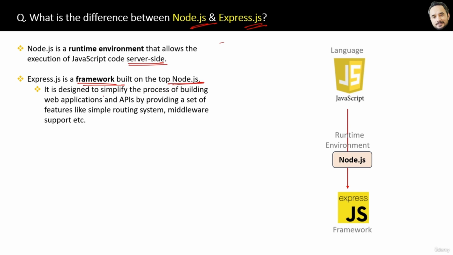Why was this Express.js built or created? The answer is here. It is designed to simplify the process of building web applications and APIs by providing a simple routing system, middleware support, etc. To simplify, basically, by using Node plus Express, building server-side APIs will be very, very easy and fast.